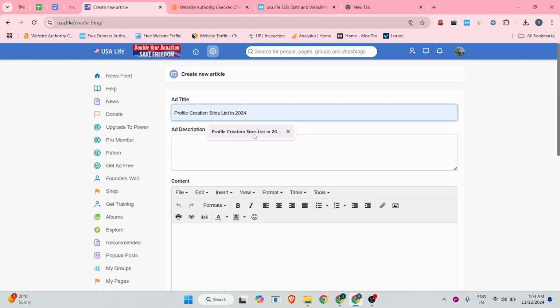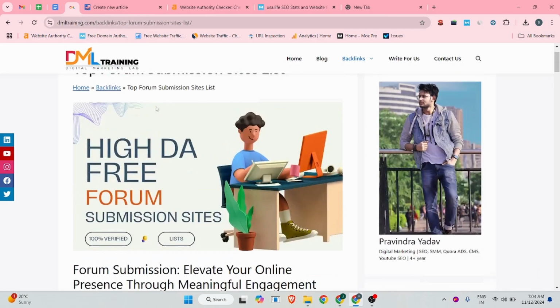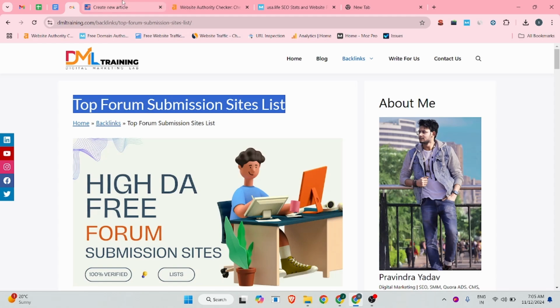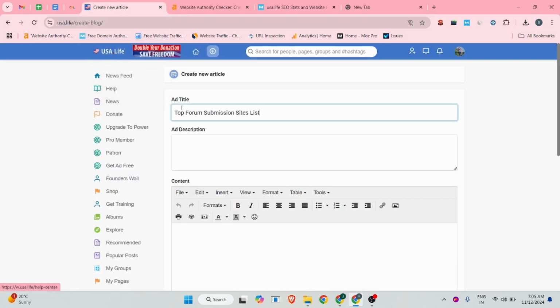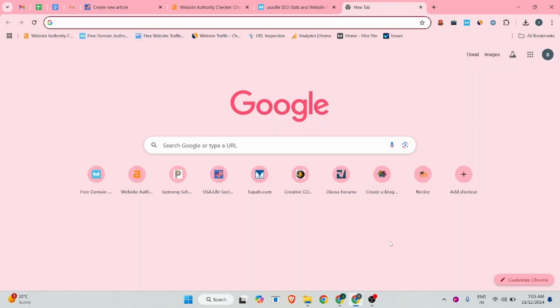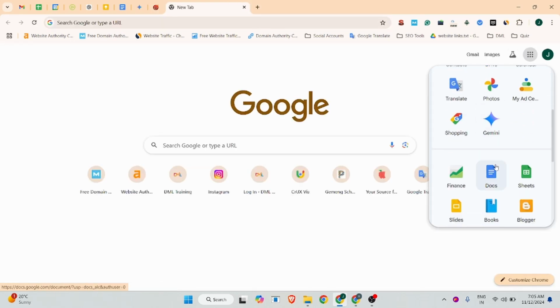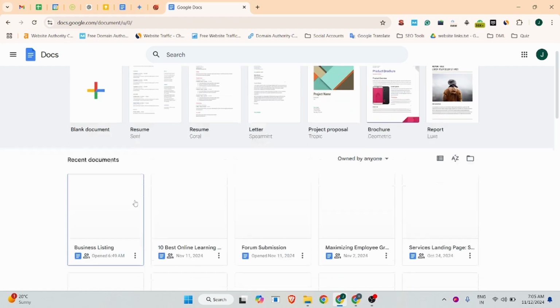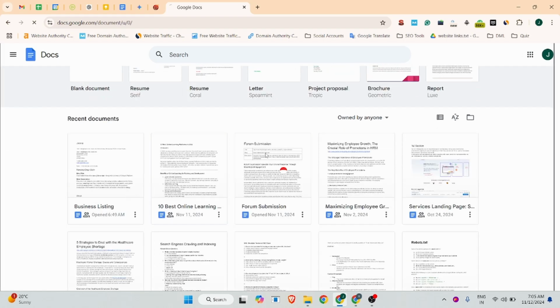article backlink. So there you can add top forum submission sites list, and let me open. I have generated an article. Give me the short version for this article.